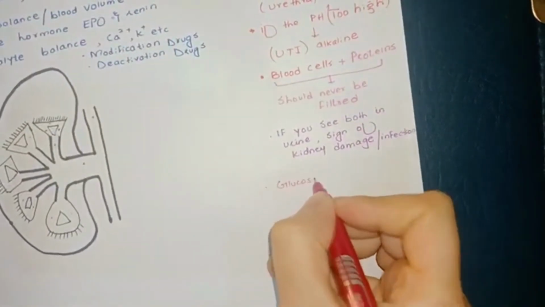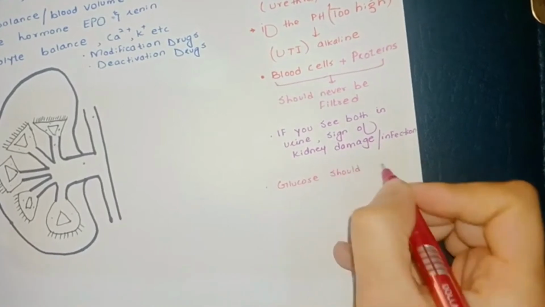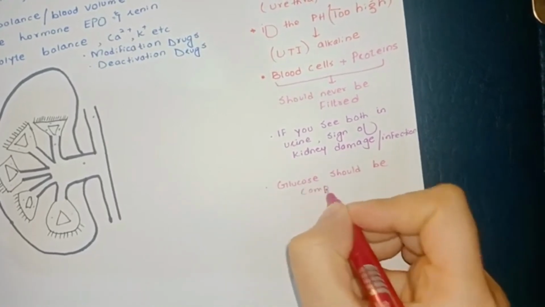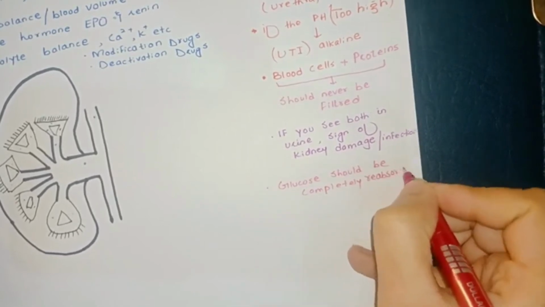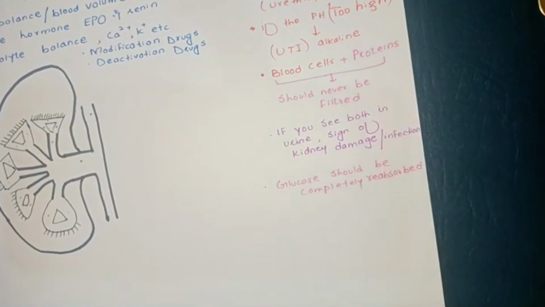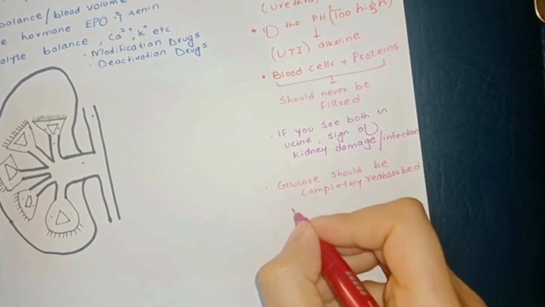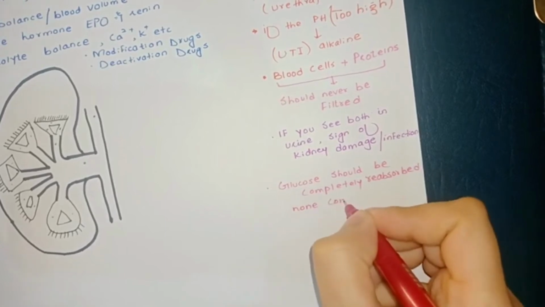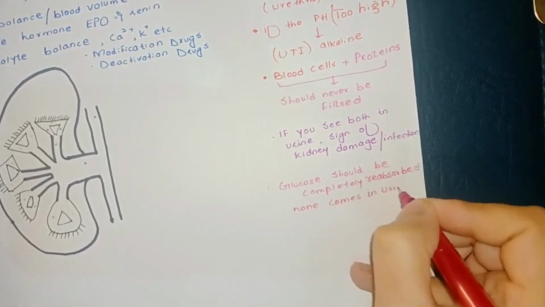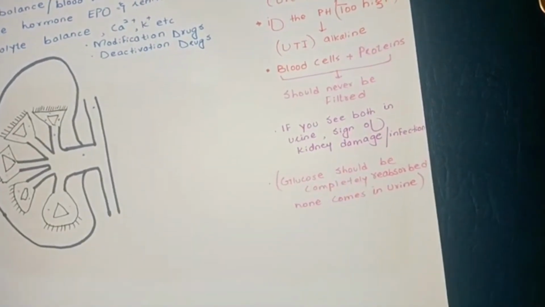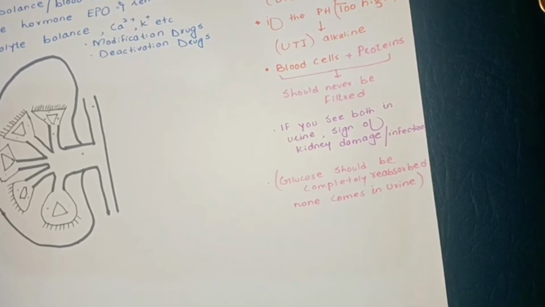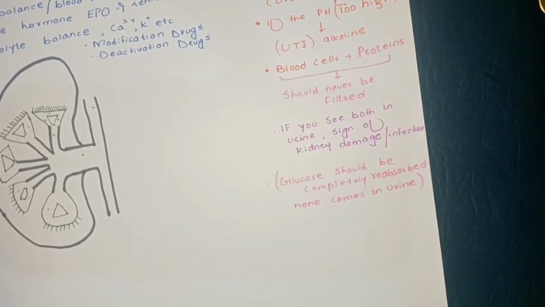Another key point is that glucose should be completely reabsorbed. None comes in urine. Glucose should never be in the urine. Notice I didn't say that it is not filtered, because it is, but even though it's filtered, it is completely reabsorbed back into the blood from the filtering apparatus.